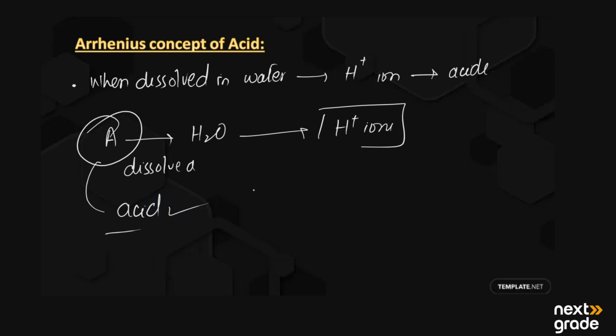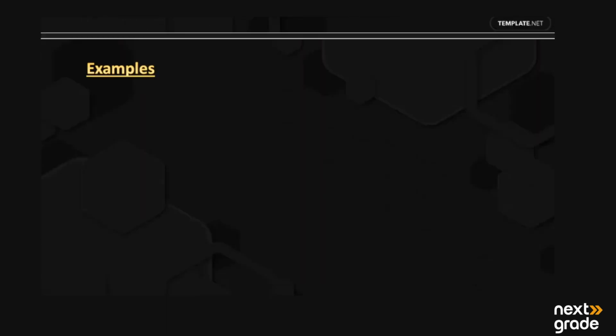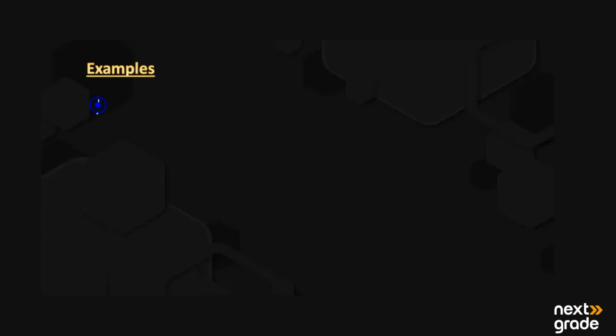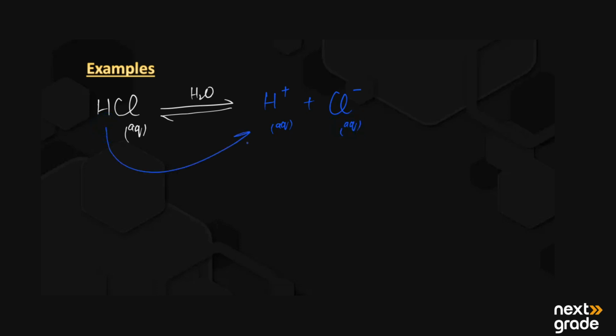For example, we have HCl. It dissolves in water, H2O. We take its aqueous solution, and it produces H positive ion as well as chloride ions. Both are in the aqueous form. Here the HCl has produced H positive ion, so we can categorize HCl as an acid. So according to the Arrhenius concept, HCl is an acid.